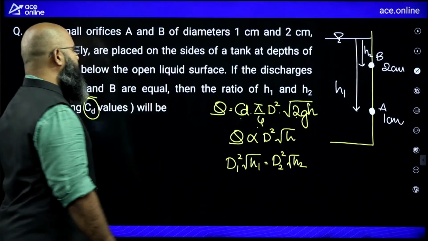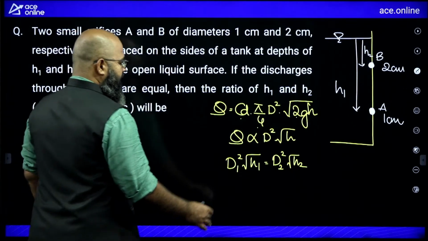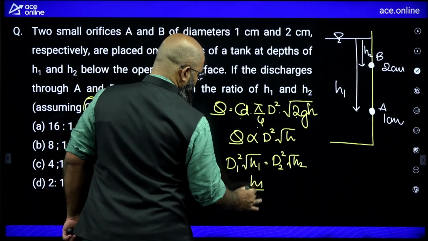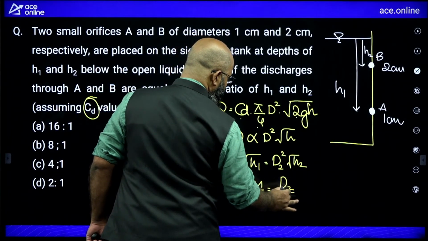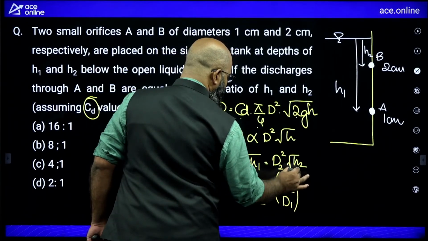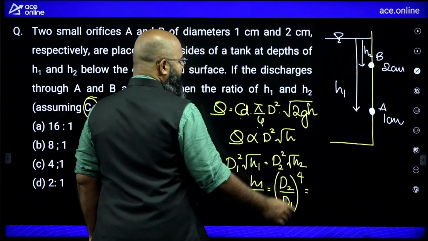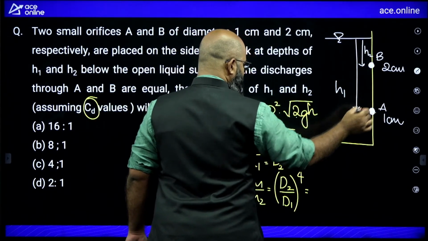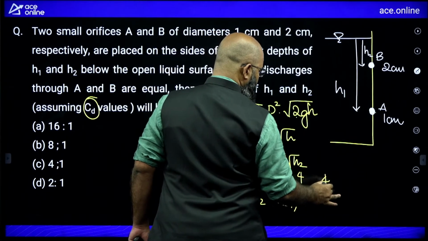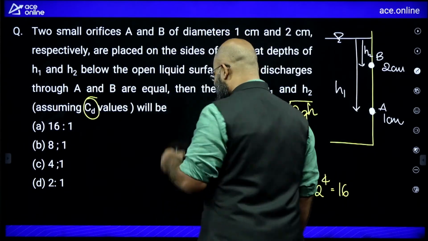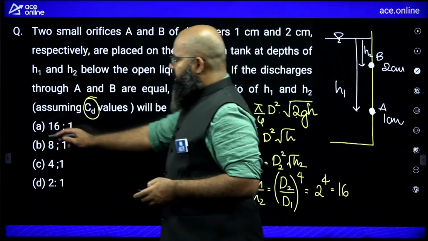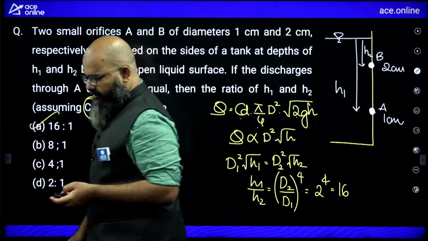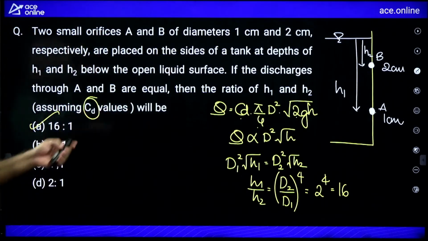The question is asking over here h1 upon h2. I can say from here h1 upon h2 is equal to how much? It is equal to d2 upon d1 whole power 4. d2 is 2, d1 is 1, so 2 power 4, this is supposed to be equal to 16. The answer is 16:1. Option A would be a correct answer over here. I hope this is clear to all of you. You can see the working ones.